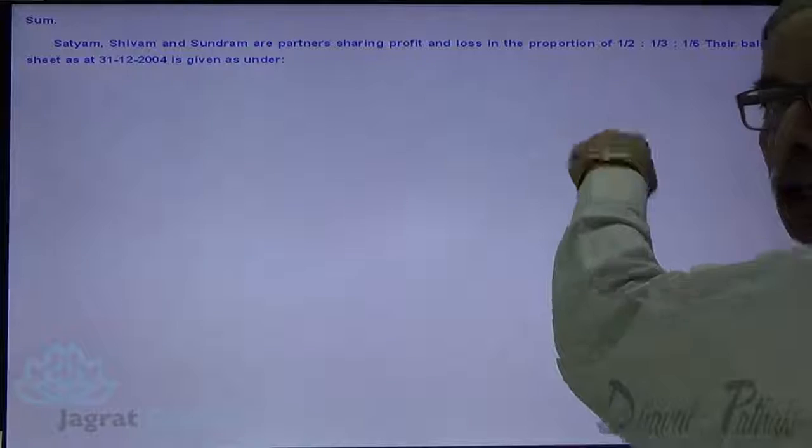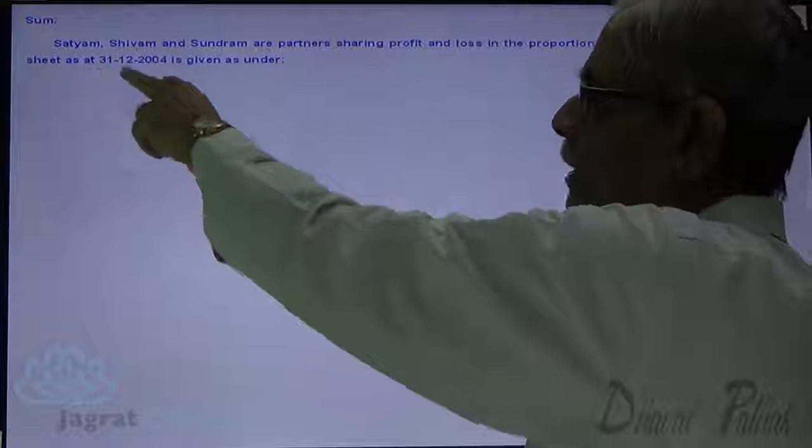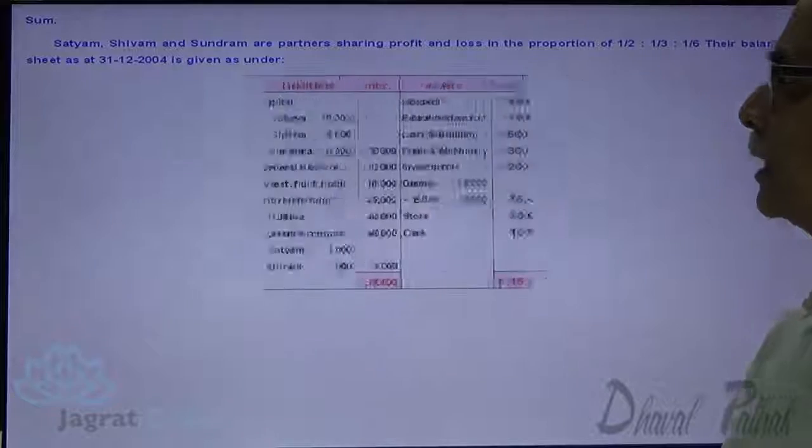Let us start with one sum on partnership dissolution. Look at the sum on the screen. Satyam, Shivam and Sundaram are partners sharing profits and losses in the proportion of 1/2, 1/3, 1/6, means 3:2:1. The balance sheet as at 31st of December 2004 is given as under.